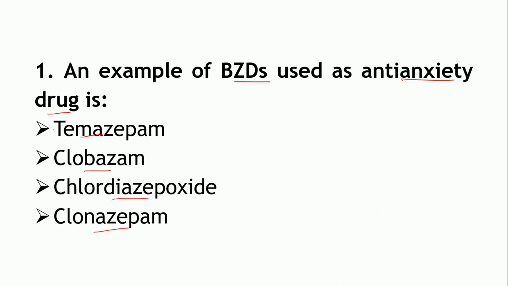Okay. So, all of these are the examples of BZDs, but we have seen that BZDs, specific examples may have specific use. Okay. It may have a specific facet of action which is produced, a specific area in the brain may get affected. Okay. So, the example of BZD which is used as an anti-anxiety is the chlordiazepoxide.